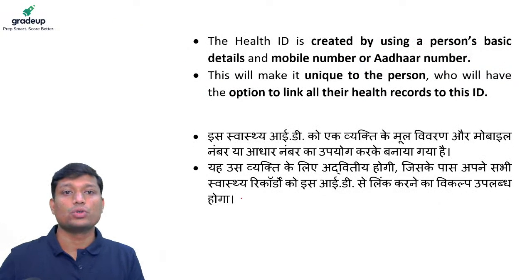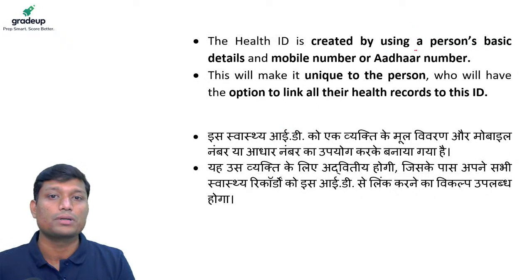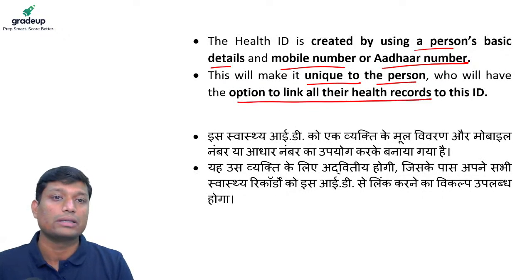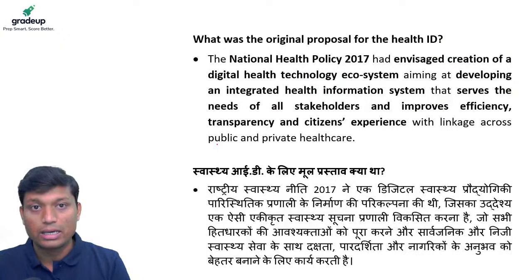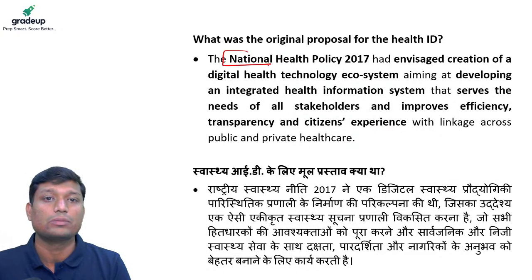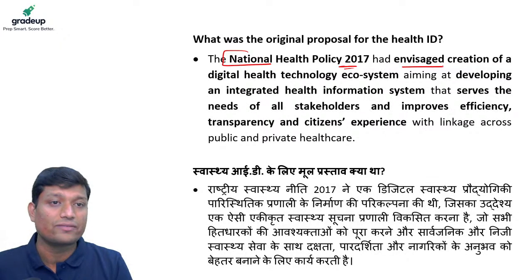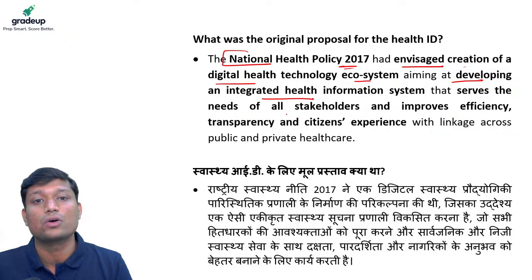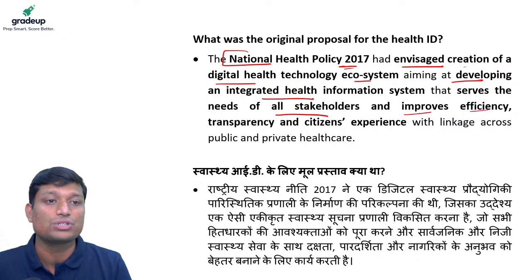Let's move further. So the health ID is created by using a person's basic details and mobile number or Aadhaar number, and this will make it unique to the person, who will have the option to link all their health records. So we'll see what else we are going to do. So this health ID was originally proposed in the National Health Policy of 2017. So it had envisaged creation of a digital health technology ecosystem aiming at developing an integrated health information system that serves the needs of all stakeholders and improves efficiency, transparency, and citizens' experience with linkages across public and private healthcare.